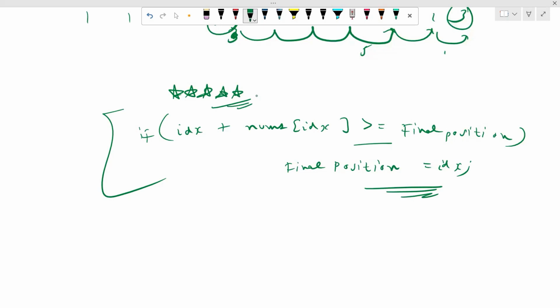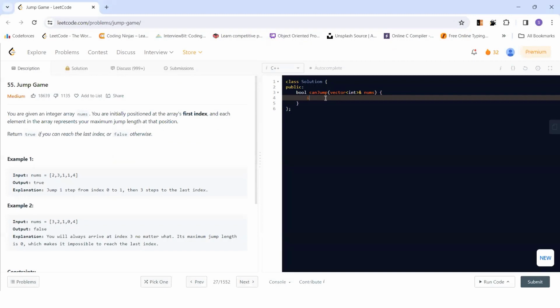For this, you can call it final position or the new last index, it totally depends upon you. Now let's try to code this up so that you have a better understanding. Here, let's say int final position, which will initially be pointing to the last index.